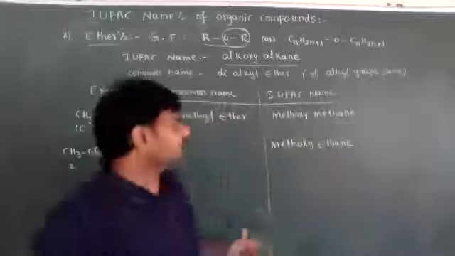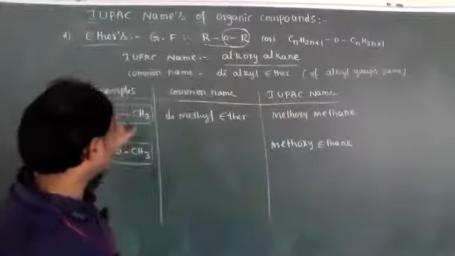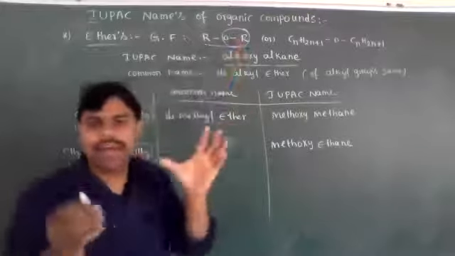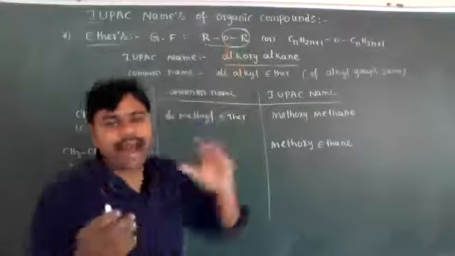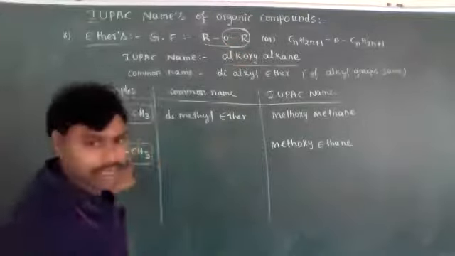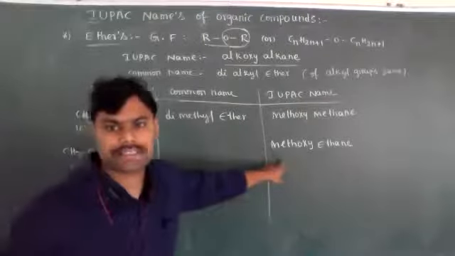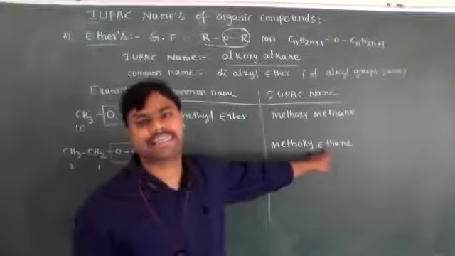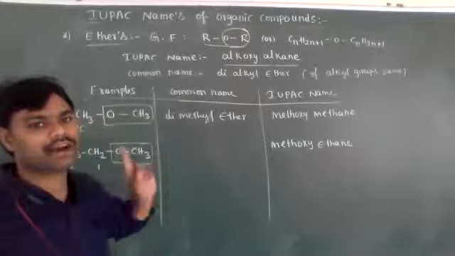So ethers are derivatives of alkanes only. The OCH3 group, or one OR group, the alkyl group attached to the oxygen atom, we have to consider as a prefix. Prefix means substituent. So the prefix name we write first, after that the root word, after that the primary suffix. The primary suffix is ANE. Okay, 1-methoxyethane or methoxyethane.